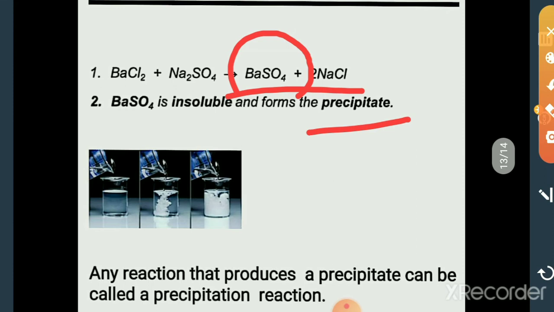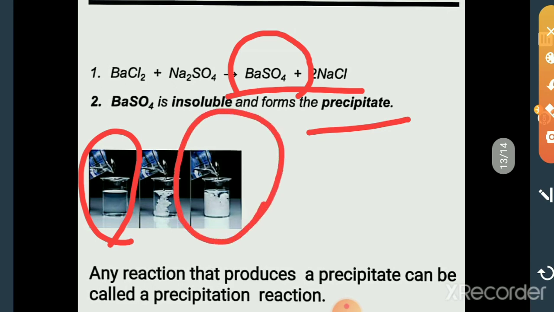That is what you see in this picture. All of you look here. Barium chloride and sodium sulfate are colorless. In this reaction, insoluble barium sulfate is formed and it becomes a white precipitate. So colorless changes to white precipitate.